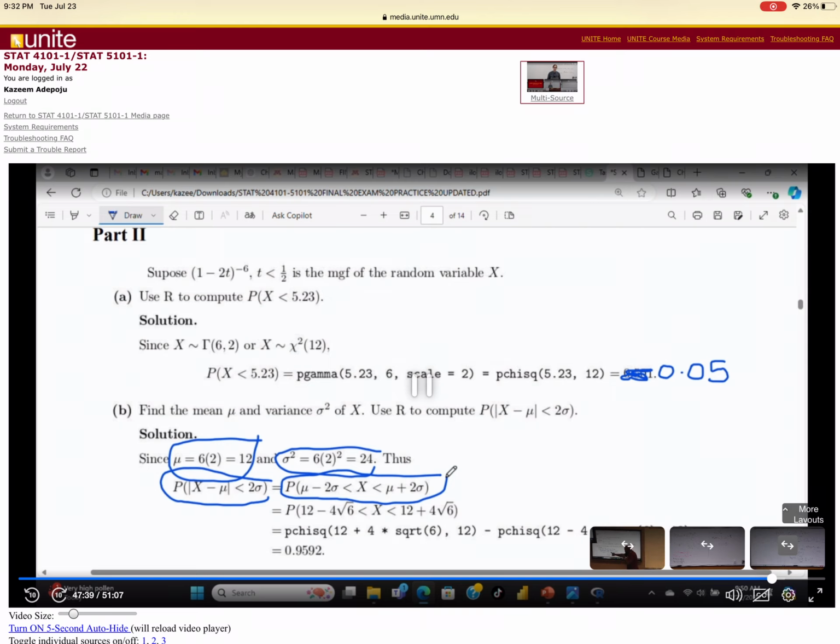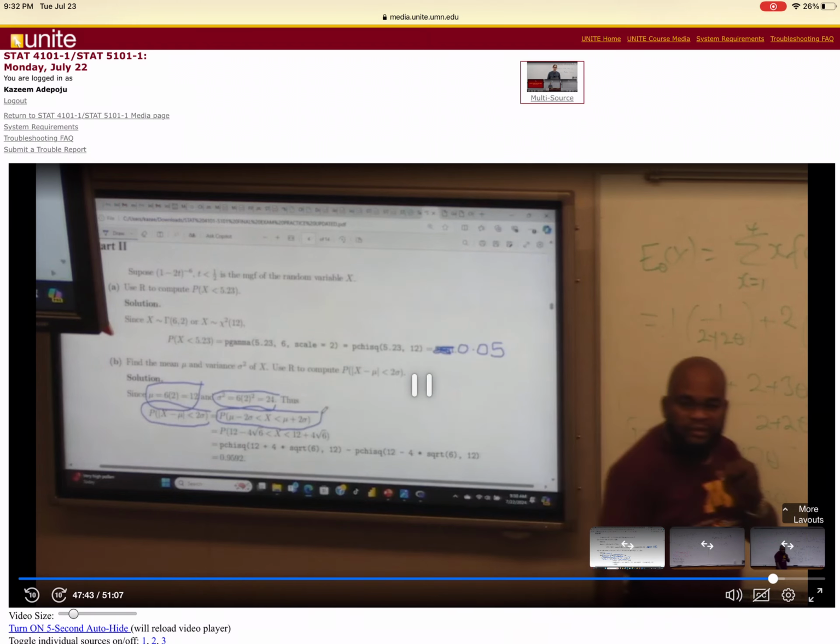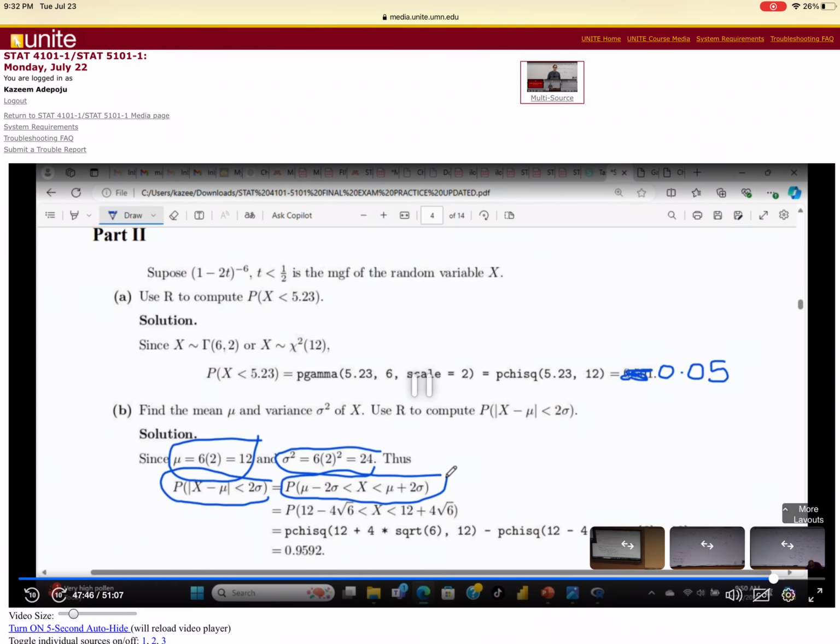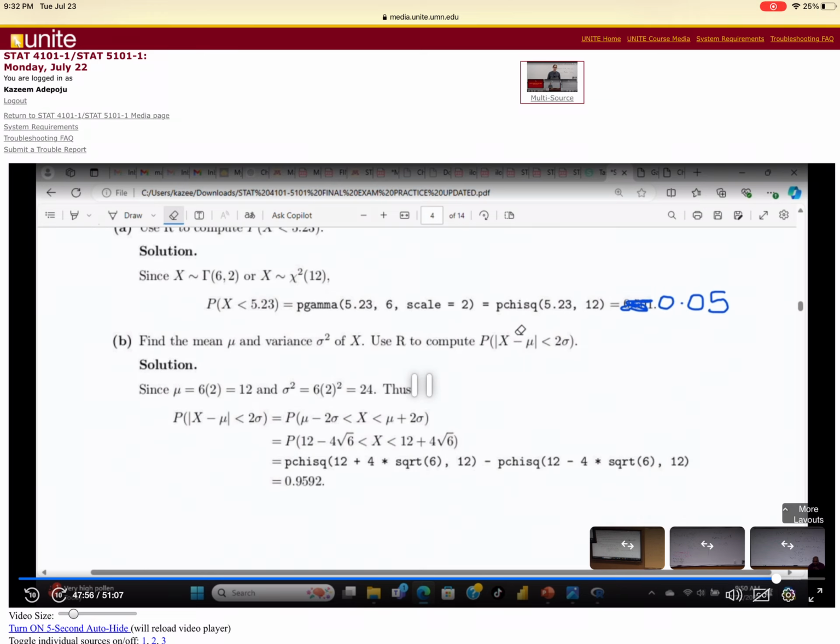I will need to plug in my mu and sigma. I've already computed them here. And the moment I plug them in, I'm going to have this. And you know what you're going to do?